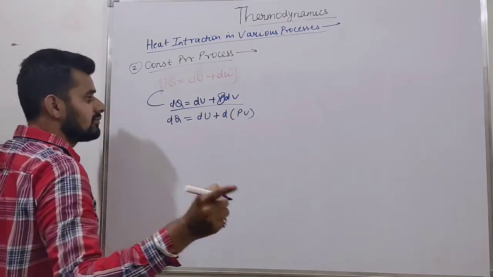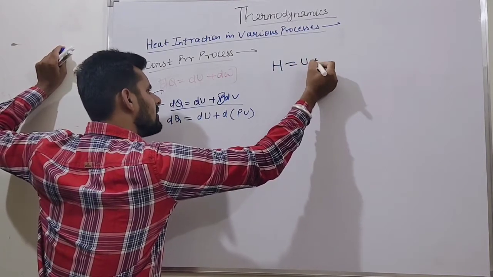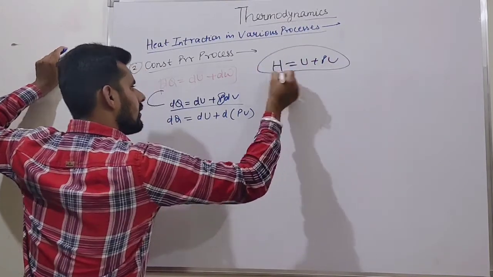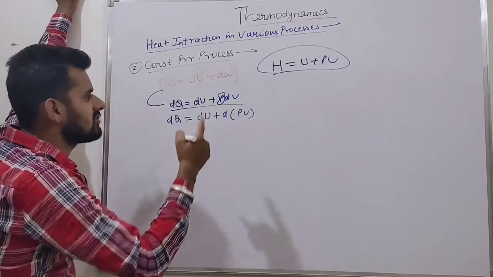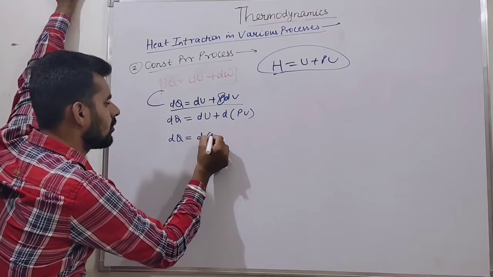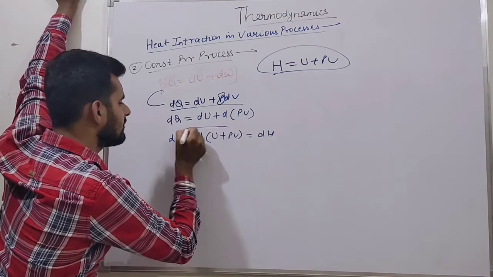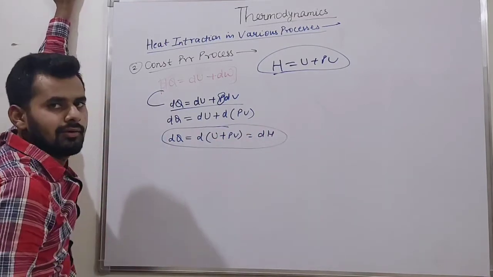Now friends, we know what enthalpy is. H is equal to U plus PV. So we can write dU plus d(PV) is equal to dH. What are we getting?